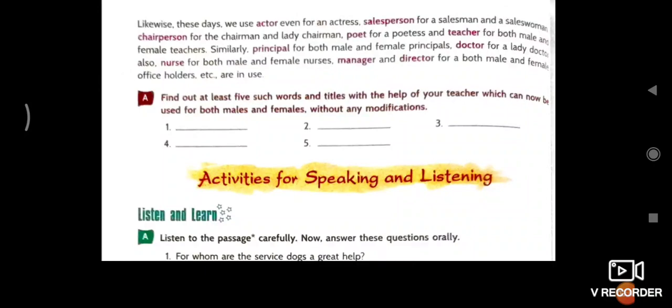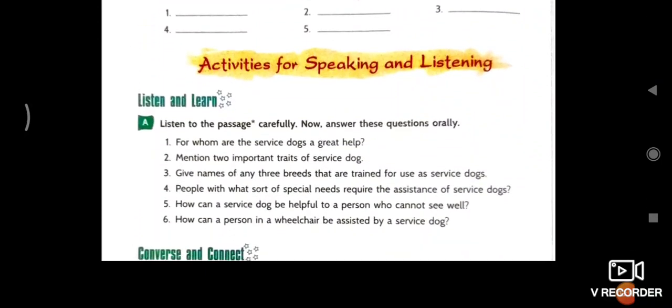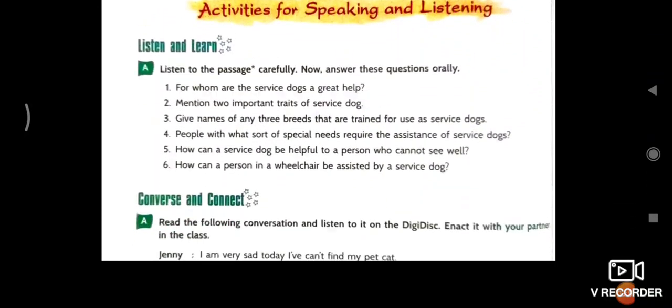Now, activity for speaking and listening. There is a paragraph given to you on page number 177. First read the paragraph properly, and after that, with the help of the paragraph, try to solve it. There are 6 questions. In front of the question, write the answer in a short way. First, for whom are the service dogs a great help? It is also given on page number 177.